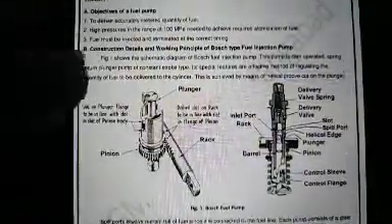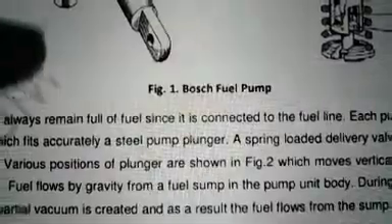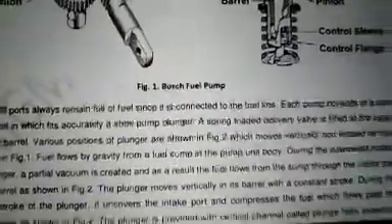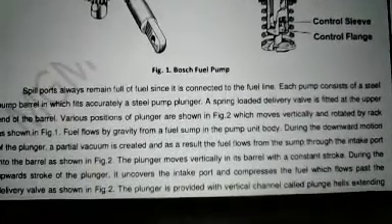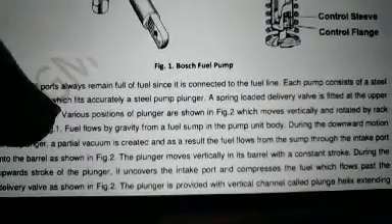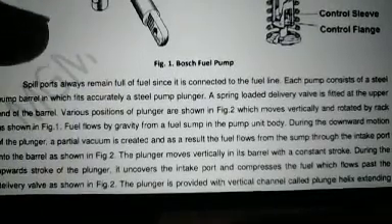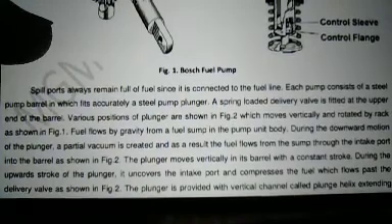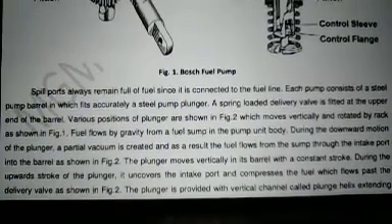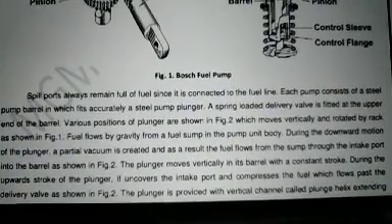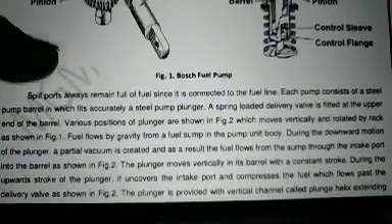Now let us see the working of this fuel pump. The spill ports remain full of fuel since they are connected to the fuel line. Each pump consists of a steel pump barrel in which a steel pump plunger fits accurately. The spring-loaded delivery valve is fitted at the upper end of the barrel.